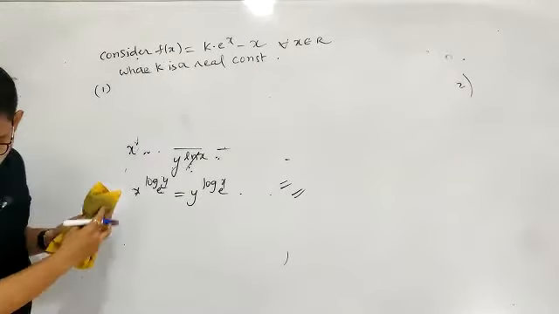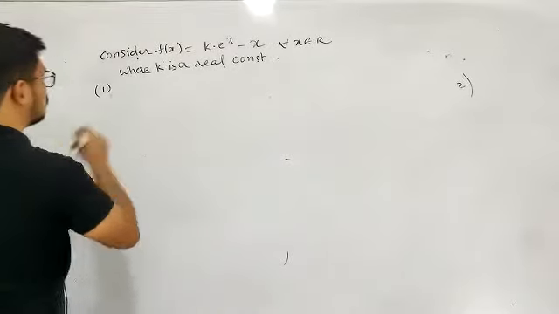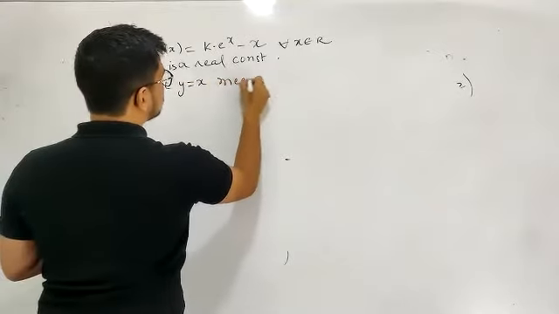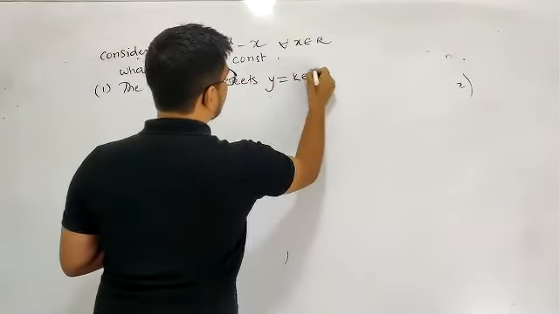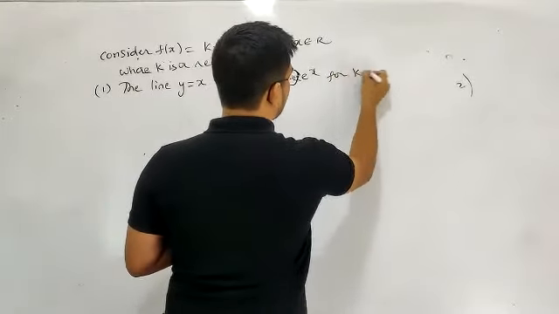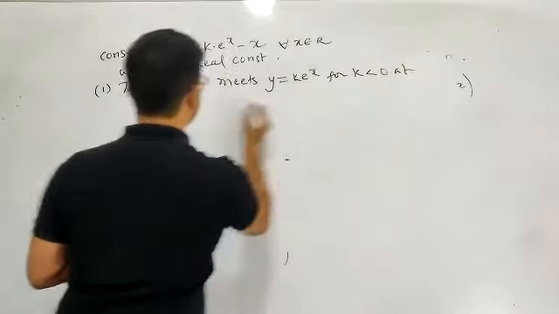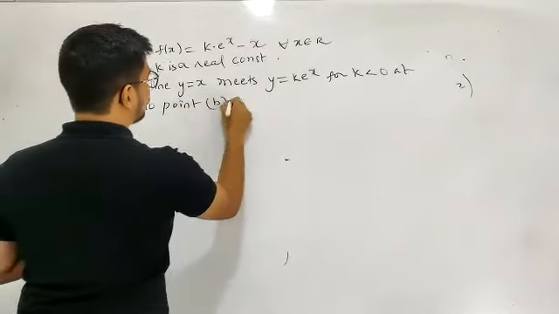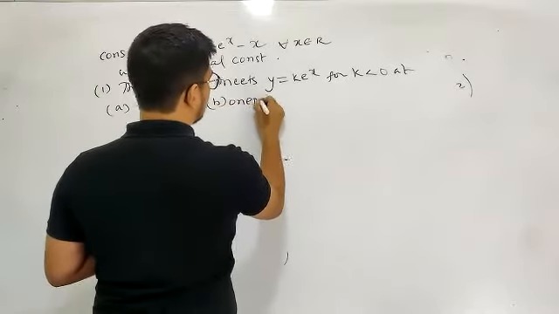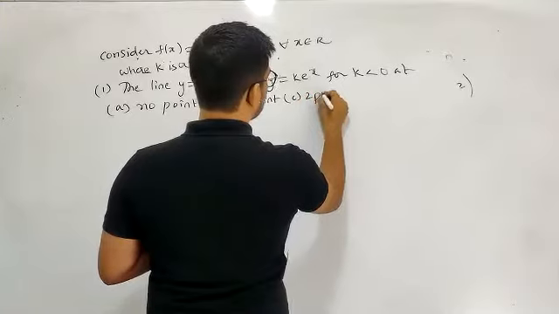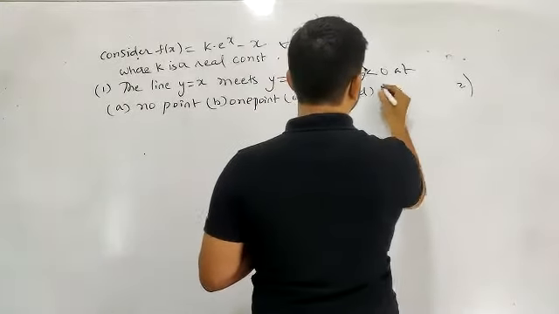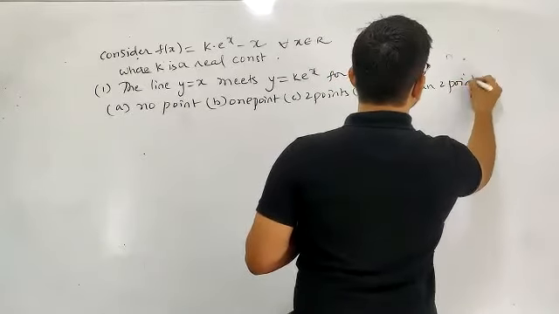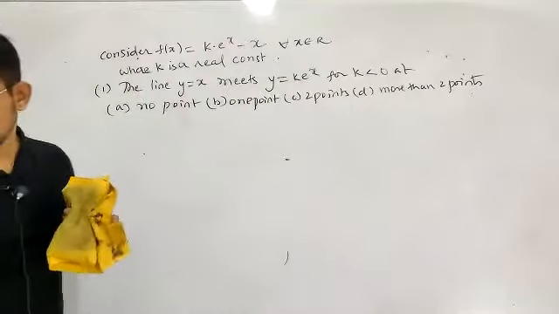First one. The line y is equal to x meets y is equal to k into e power x for k less than 0 at: options are no point, b is 1 point, c is 2 points, d is more than 2 points. Option D is this one.